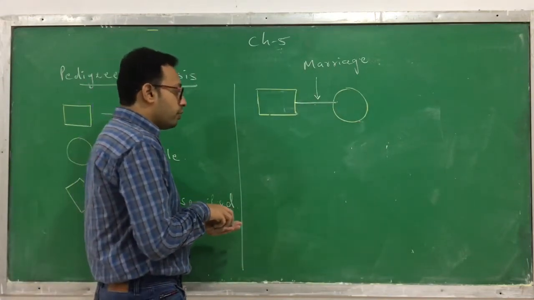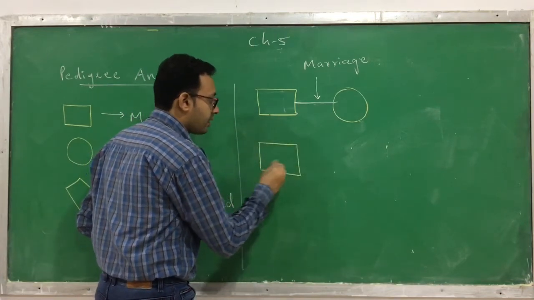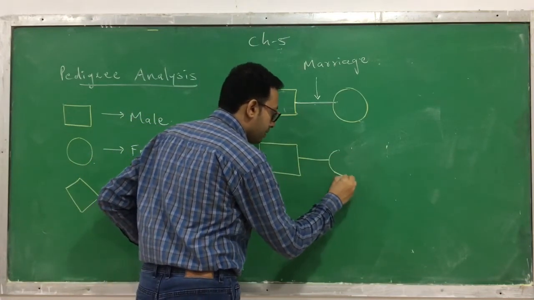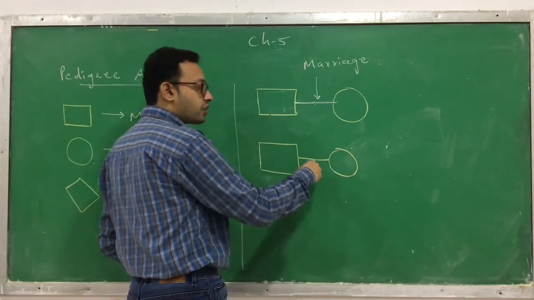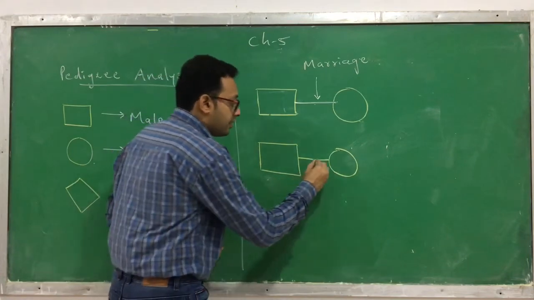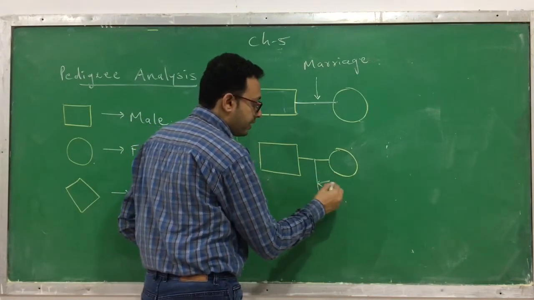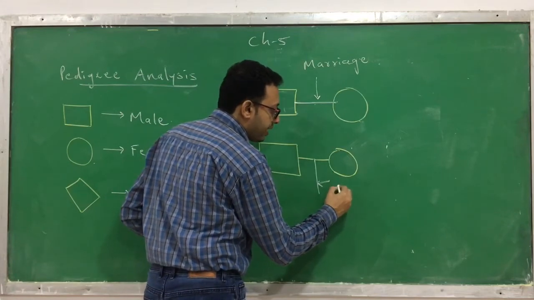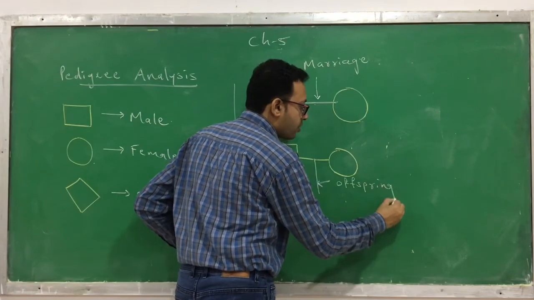Now one more thing. You know that this is a horizontal line between a male and the female. This is called a marriage. But there is a vertical line which generates from it. It denotes their offspring or their next generation, their child or children.